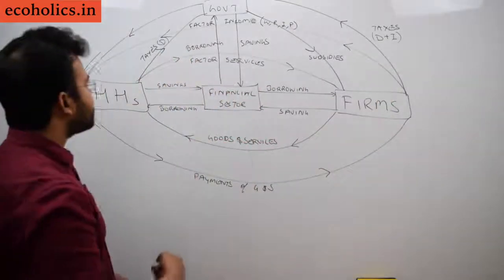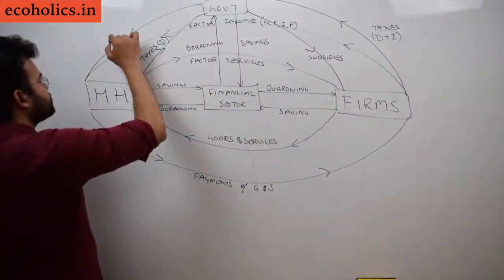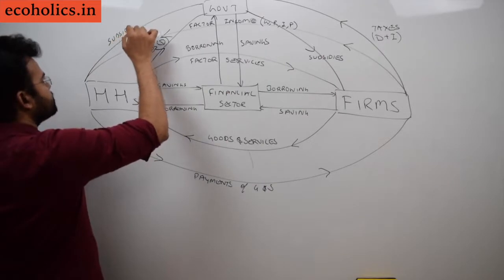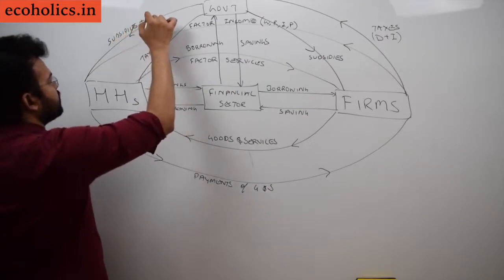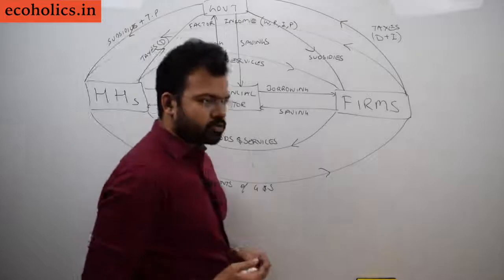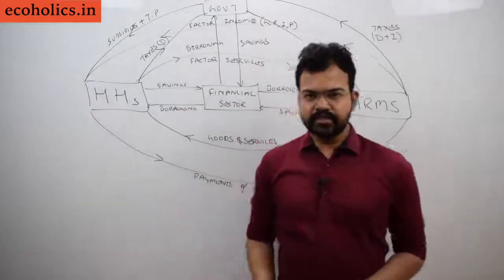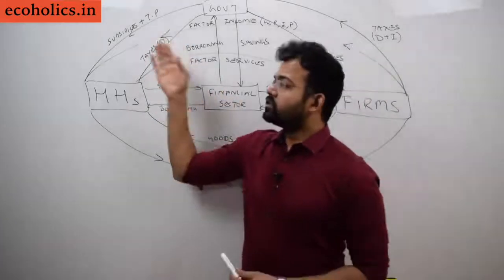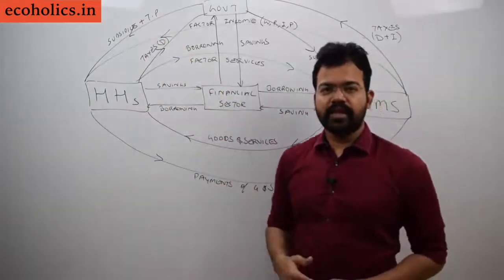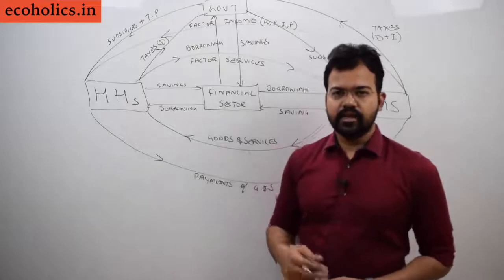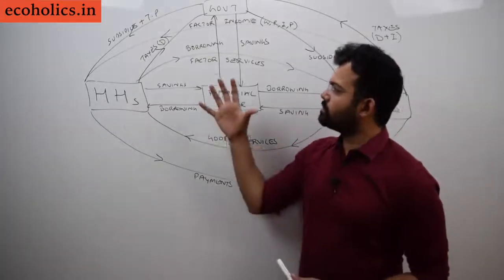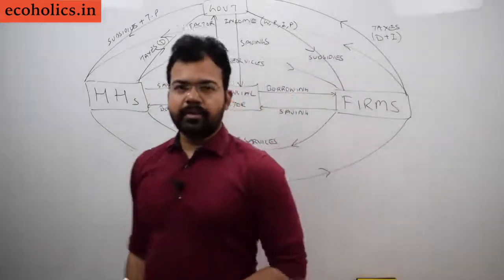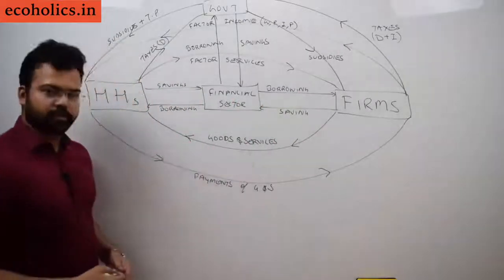And what in return are they getting from the government? That is subsidies plus transfer payments. Subsidies are simple, like LPG subsidies that households are getting. And what about transfer payments? Transfer payments are simply things like pensions and unemployment allowance. These are examples of transfer payments given to households by the government.